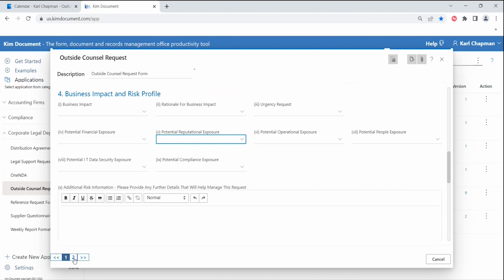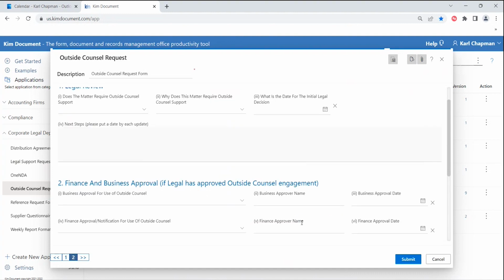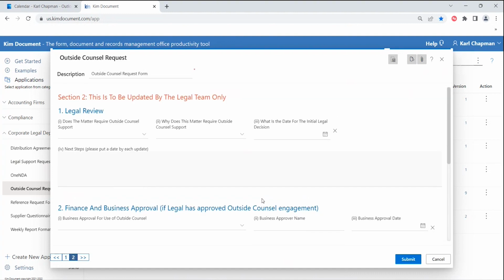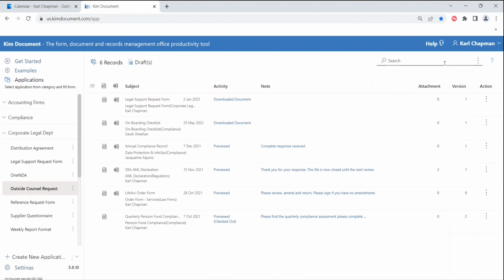So for example, in relation to tab 2, which would only be completed by the legal team, it does ask the questions about why does this matter require outside counsel support? And it could be mandated by the business, it could be regulatory, it could be a lack of capacity. Whatever the position, you have these three no regrets decisions.